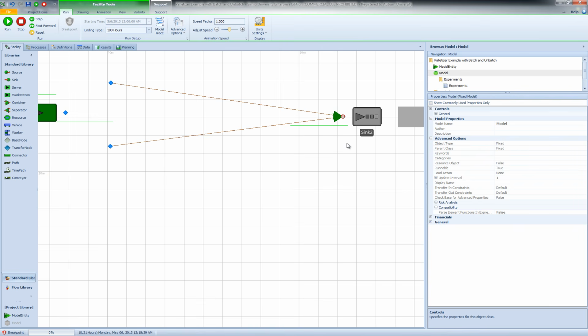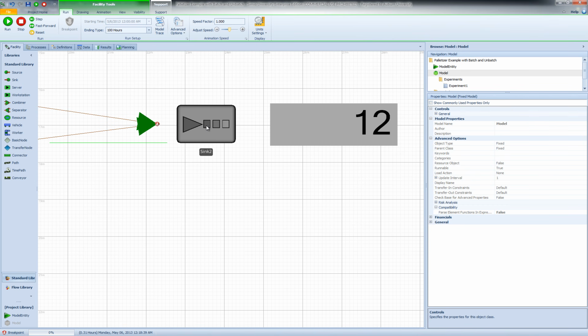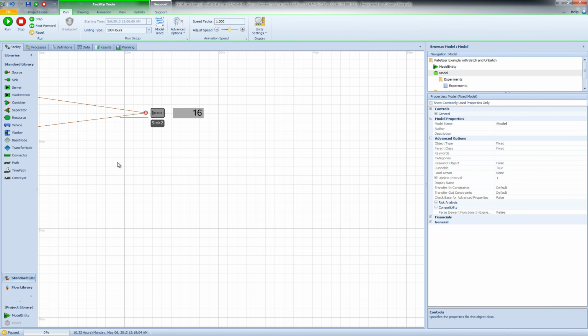But if I actually zoom in here, this is the input node of my sink, and run in step mode, you will see that I actually have 3 members on top of each other. So this is going to be the first entity, the second entity, third entity, and the fourth entity in that batch that leave the system through the sink.